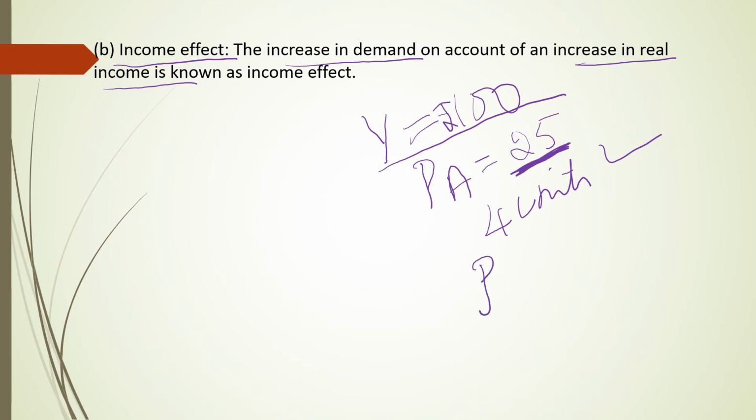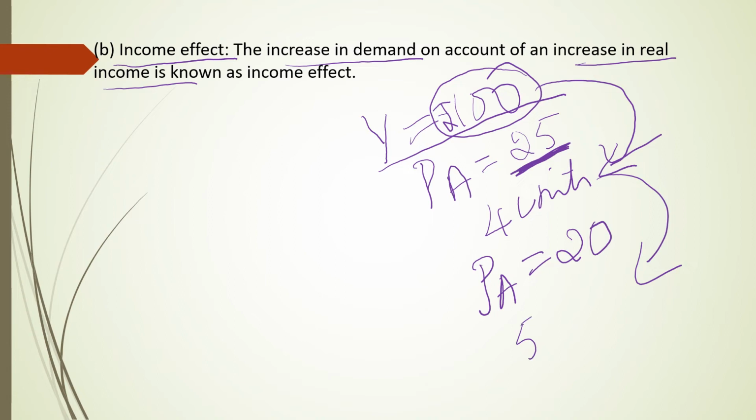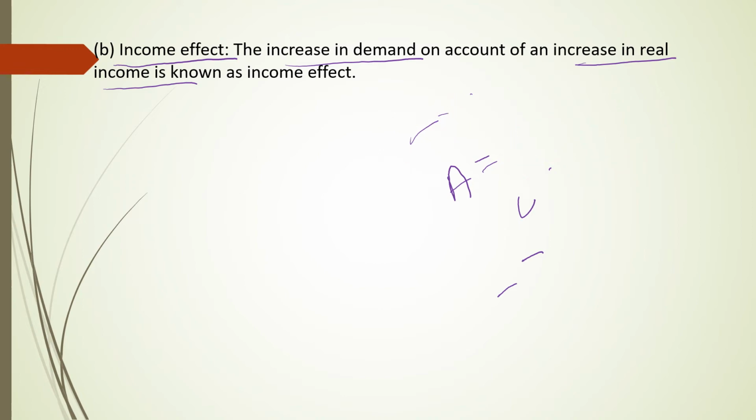By chance the price of a product falls to 20 rupees. Now the purchasing power of this 100 rupees increases from 4 units to 5 units, because when the price of the product is 20, with 100 rupees he is able to buy 5 units. So with the same 100 rupees, previously he was able to buy 4 units, but now he is able to buy 5 units. It means that the real income or purchasing power of a consumer has increased.